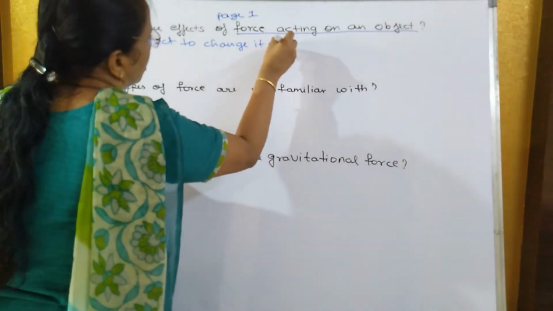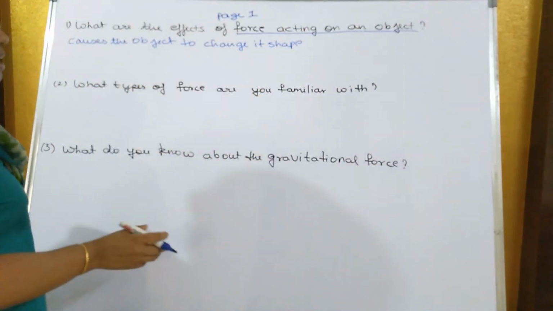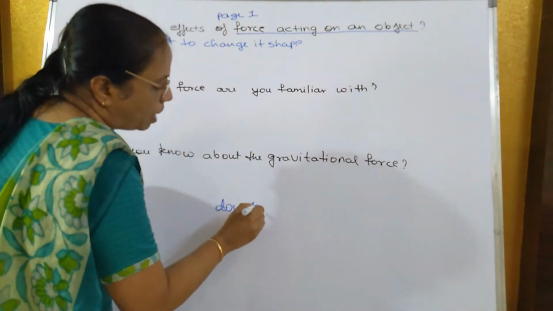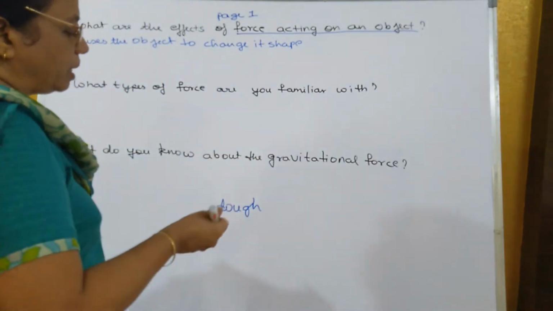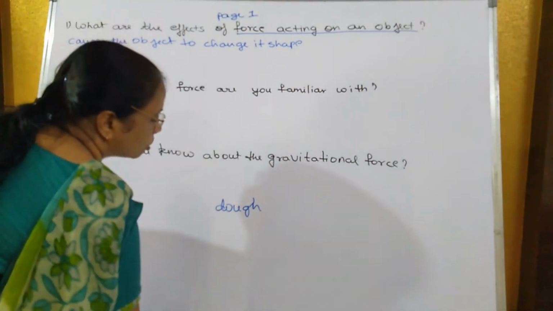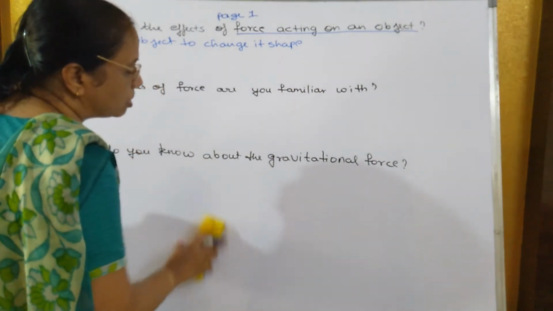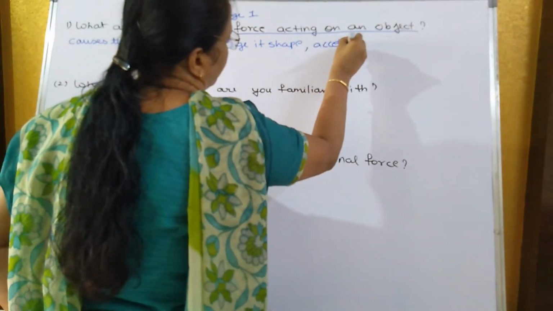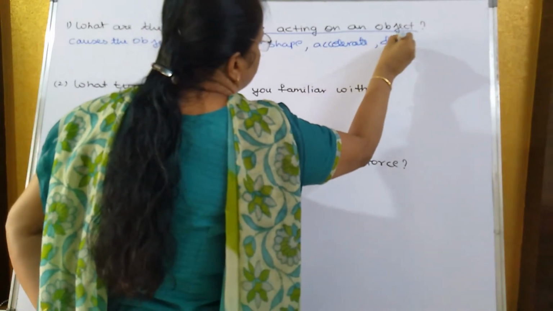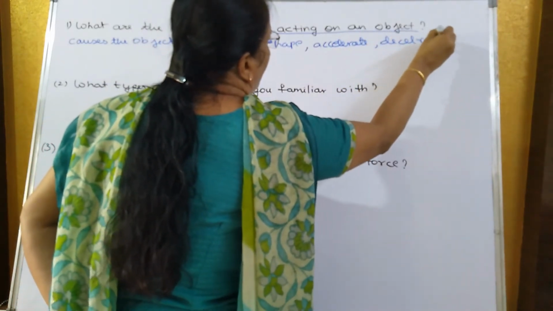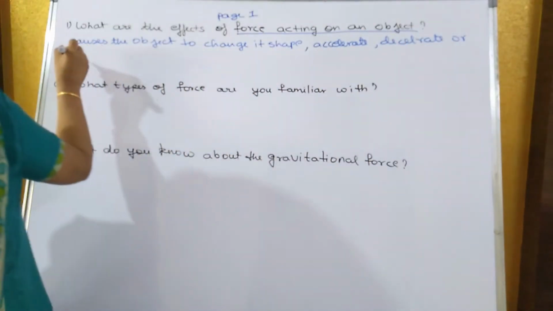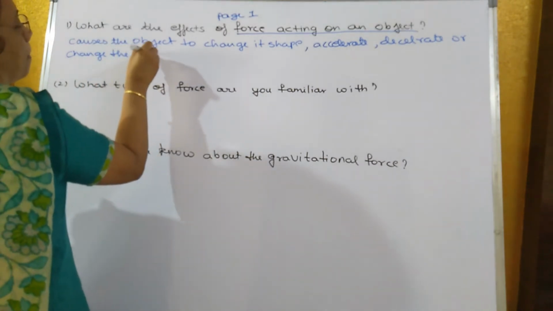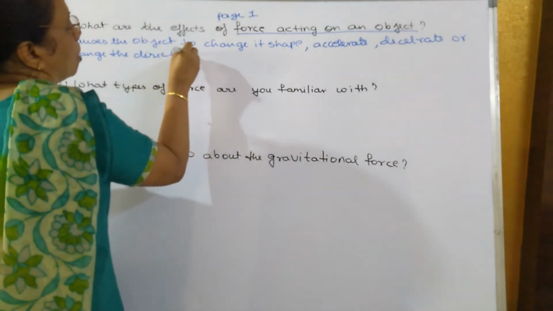Now, what is the meaning of changing its shape? Like for example, if I take dough, what is the meaning of dough? जो आटा होता है, गूंदा हुआ आटा रहता है, उसमें जोर से मारो. If you hit on the dough, what happens? The shape changes. So this shows that force can change the shape of an object, accelerate, decelerate, or change the direction of moving object.